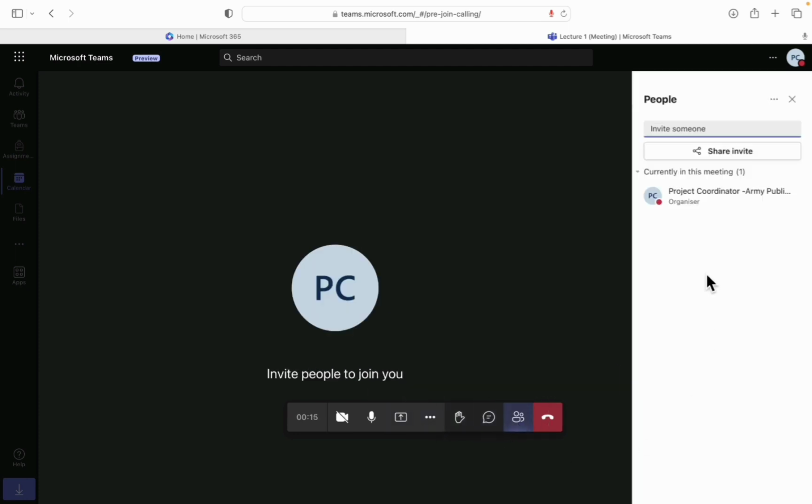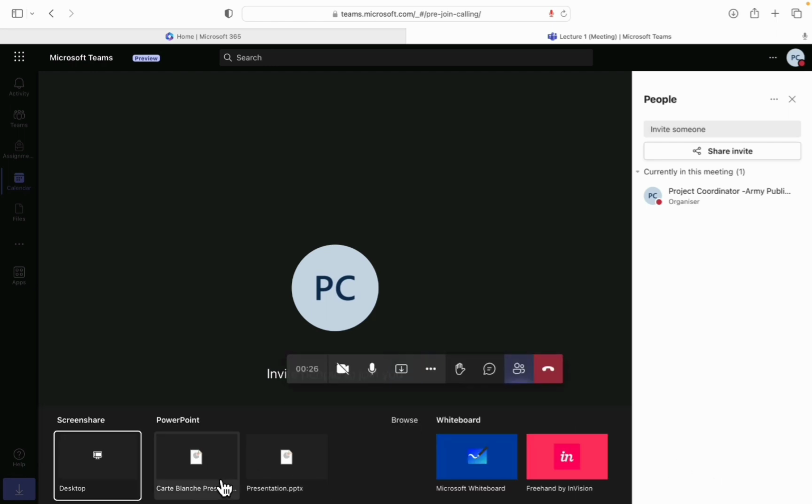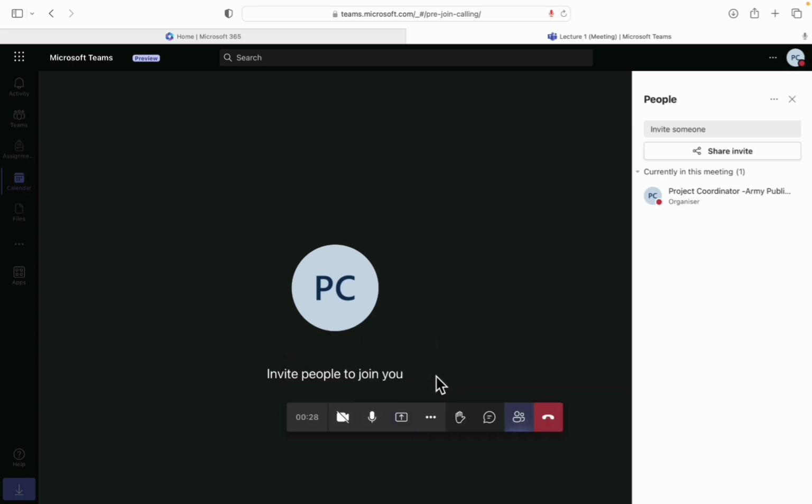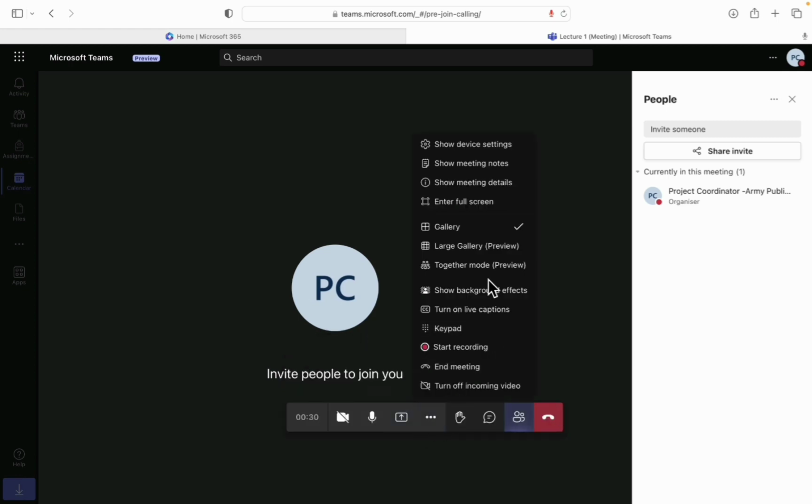Here you can see the list of participants who have joined the meeting. You can share a document by clicking here, and there are certain options available just like you were having in Google Meet. So in this way people can conduct meetings using Microsoft Teams.